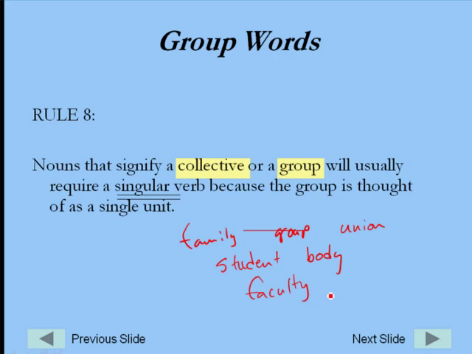When I have these kinds of words as my subject, even though they incorporate a lot of people, so my family maybe has more than one person in it, the group itself has more than one person, the union is made up of more than one person, etc. When we talk about them working as one unit, they are one thing, one entity.